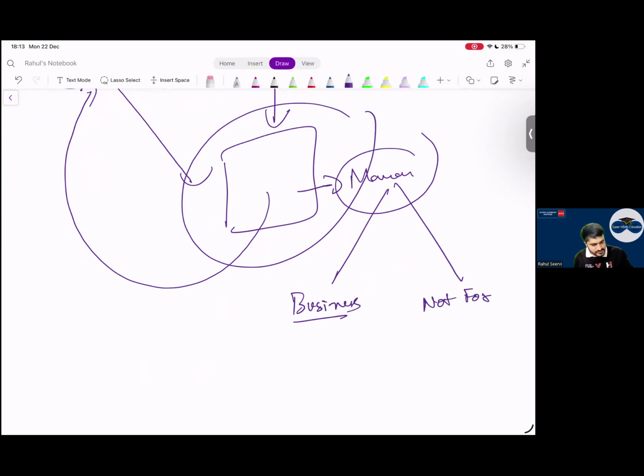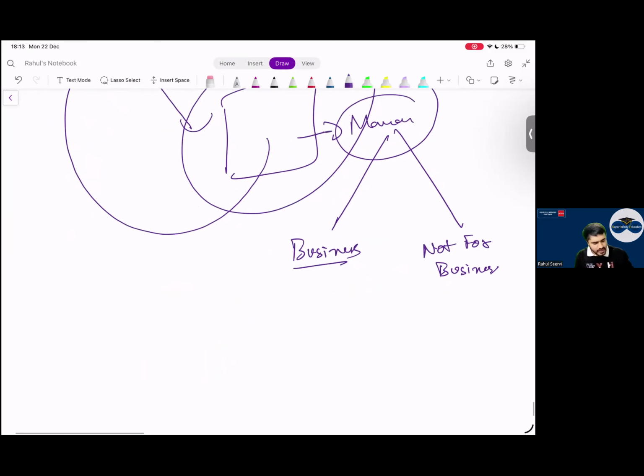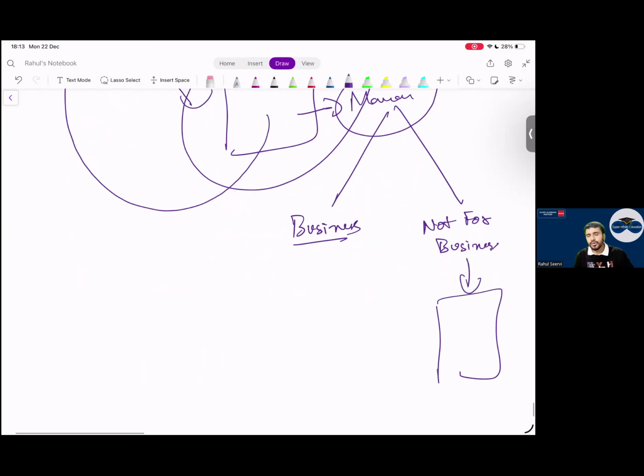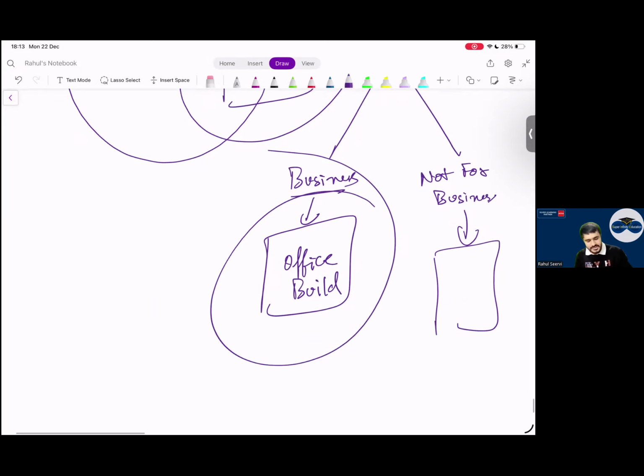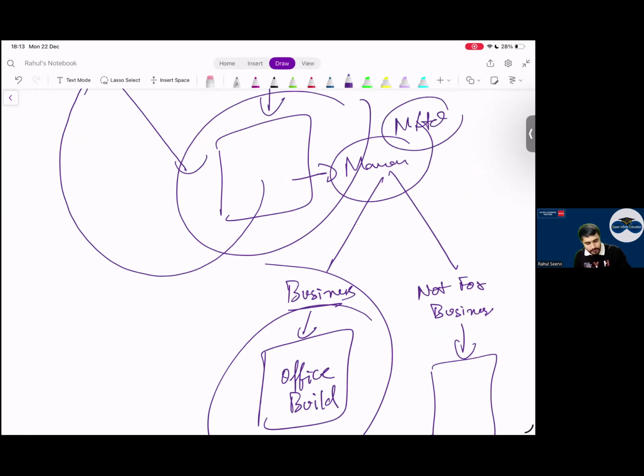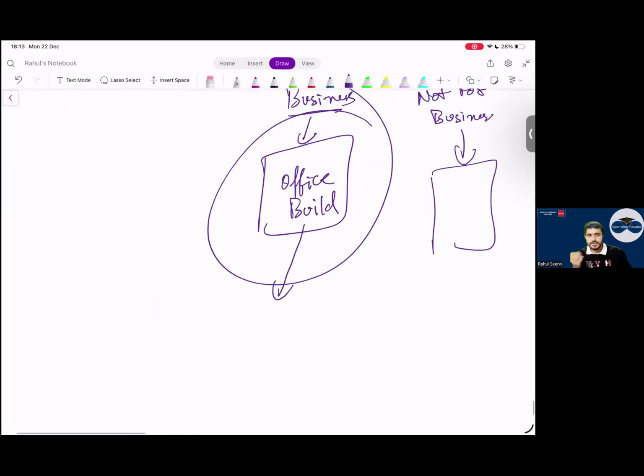Not for business. He says, sir, I have a lot of money. I want to construct a very big bungalow and enjoy my life. Or Manan says that I'm starting a new business, and I'm constructing an office here. This is my office building. Now, everyone, for this office building, what will M Limited apply? Which standard? IAS 16.